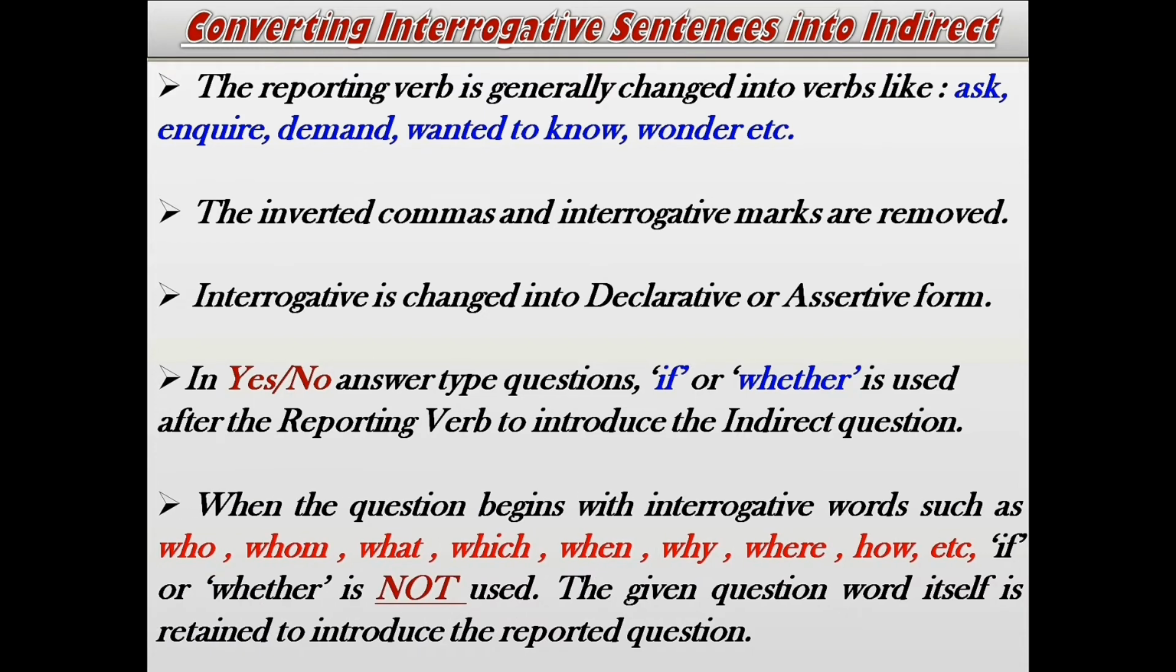When the question begins with interrogative words such as who, whom, what, which, when, why, where, how, etc., these are all called interrogative words. If and whether is not used. The given question word itself is retained to introduce the reported question. Let's see a few examples to understand these rules better.